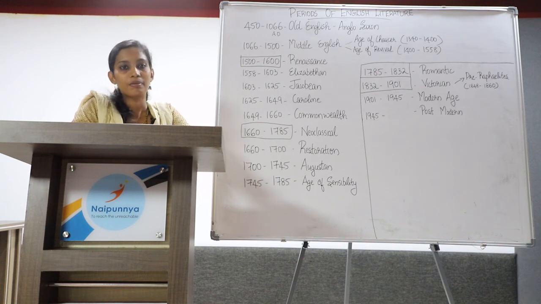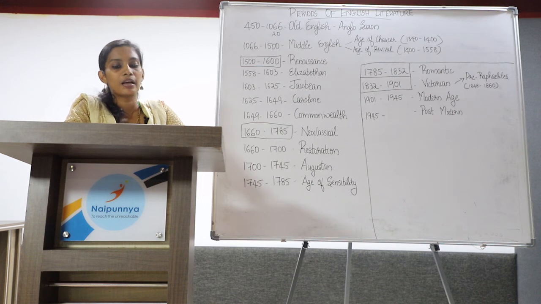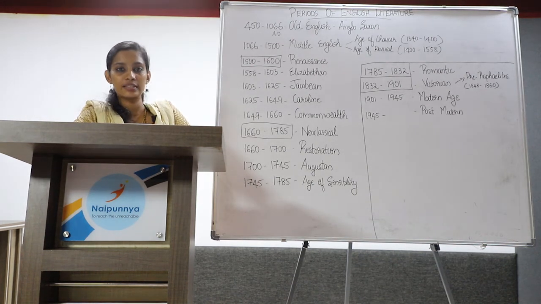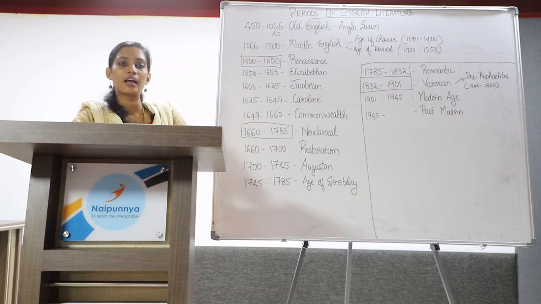Dr. Johnson published English dictionary during the age of Johnson. Prominent authors of this age are Jonathan Swift, Addison, Richard Steele, Samuel Richardson, Daniel Defoe, and Henry Fielding.